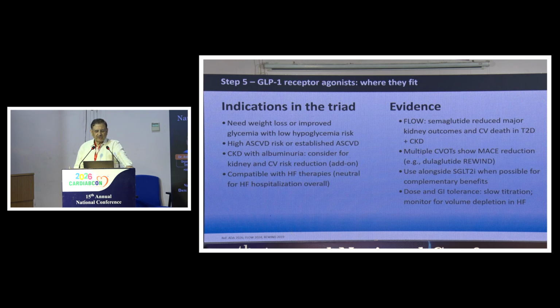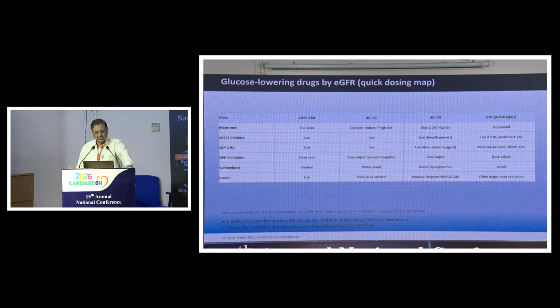So GLP-1 receptor agonists can be given till end stage renal disease. They have great benefits on ASCVD risk reduction, especially stroke. But in advanced CKD, the patients may not be able to tolerate them well, as GLP-1 may compound the problem. So we have to use these drugs with caution in patients of advanced CKD. Otherwise, they are very good drugs to use.